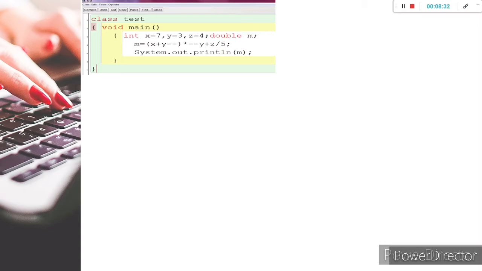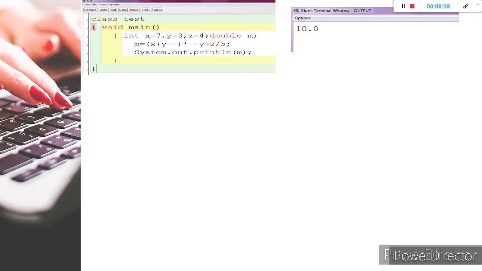90% of students are able to do up to this point, but when they write the value of M or print M, they will write 10 there. But originally we will get the result 10.0, because the value of this expression is going to be stored in M, and M is in double data type. So that's why we'll get 10.0.